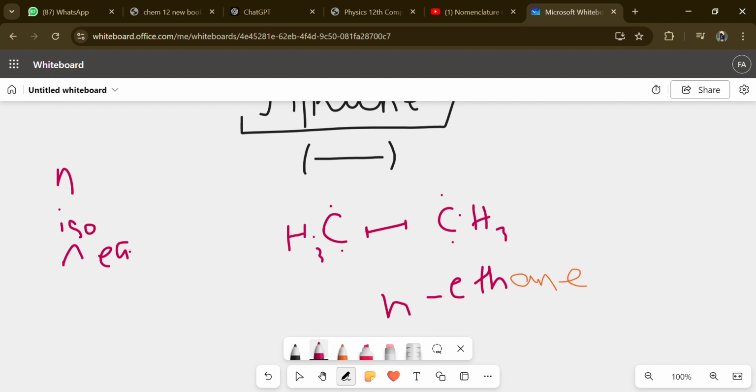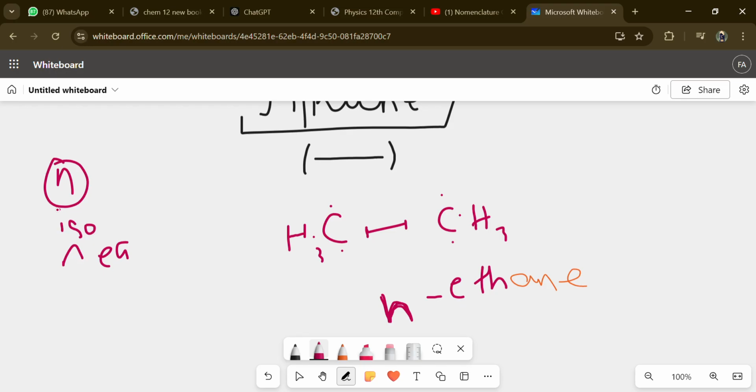At very first, n is considered to be the terminology for the single, non-branched chain. There won't be any branch in the n chain. Whenever there isn't any branch, we'll simply add the n at the start of the nomenclature. So it would be n-ethane.